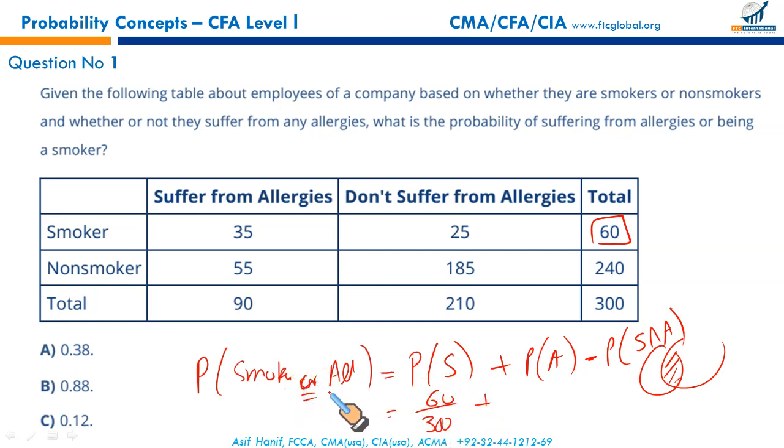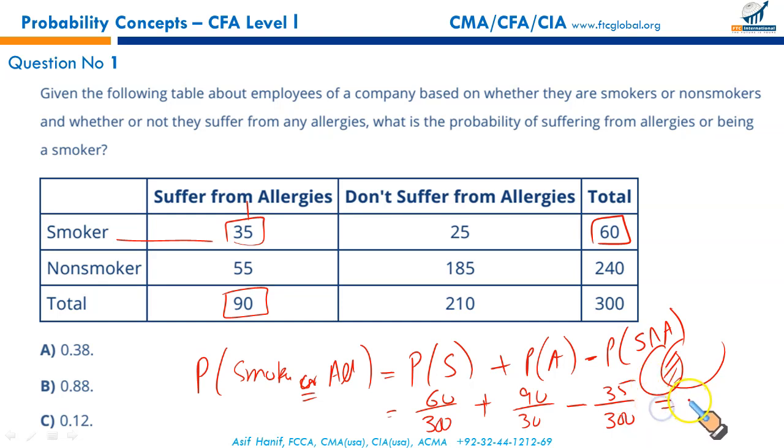Or means add, and means multiply. 60 out of 300 plus probability of allergies. How many people suffer from allergies? 90. 90 out of 300. And we have to deduct those that suffer from allergies and also are smokers. So it is right here, 35. Those who smoke and also suffer from allergies. So 35 out of 300. If you simplify all this, you should get your result. It's 0.38 or 38%. A.